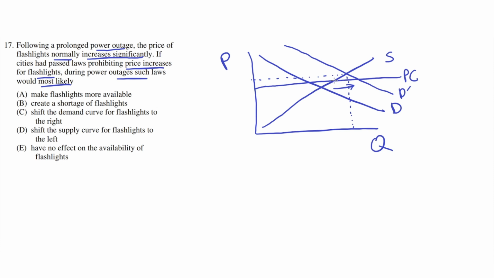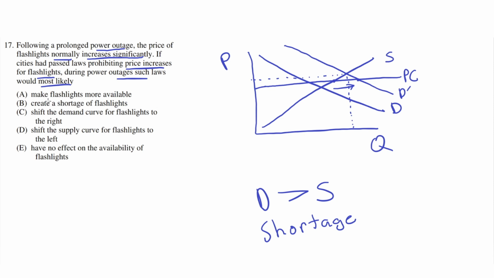So because of this, the suppliers would produce a number of flashlights set at this point, but demand would be for this point, because this is where the demand intersects the price ceiling, and this is where the supply intersects the price ceiling. So this distance between the demand curve and the supply curve here represents a shortage, because demand would be greater than supply. This is resulting in a shortage, because people want to buy the good, but there isn't enough supply for that good. So if you look at the answer choices, we can clearly see that this would match answer choice B.